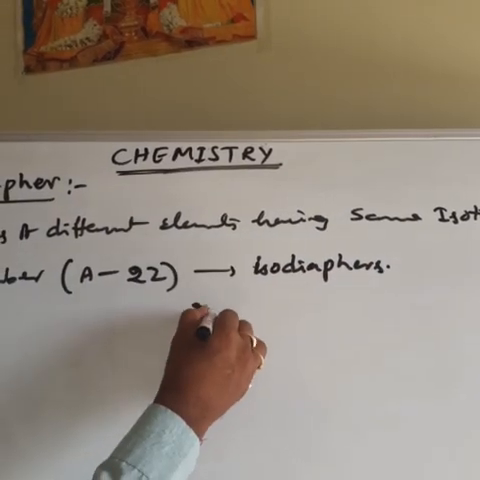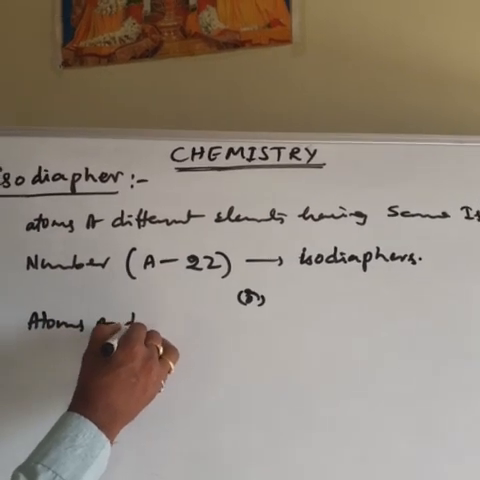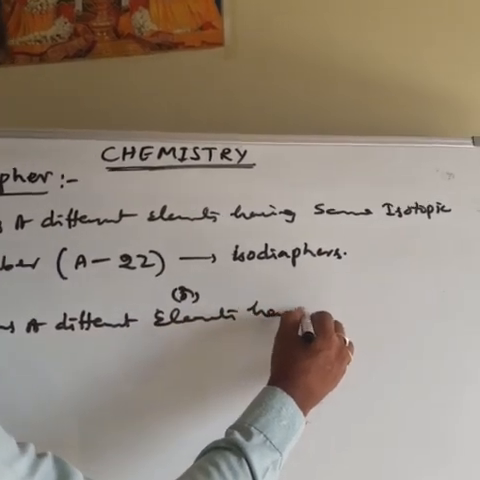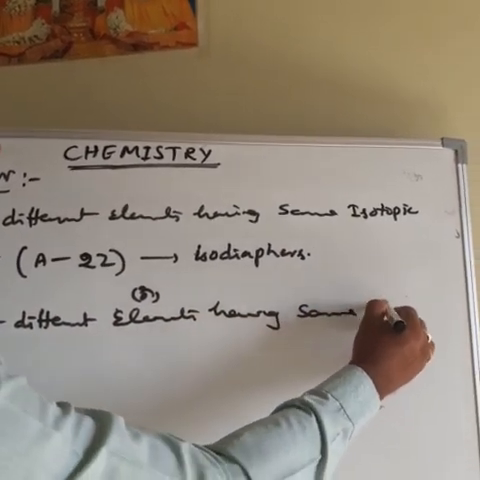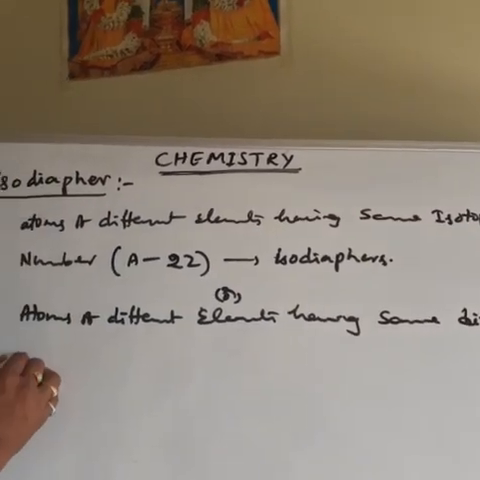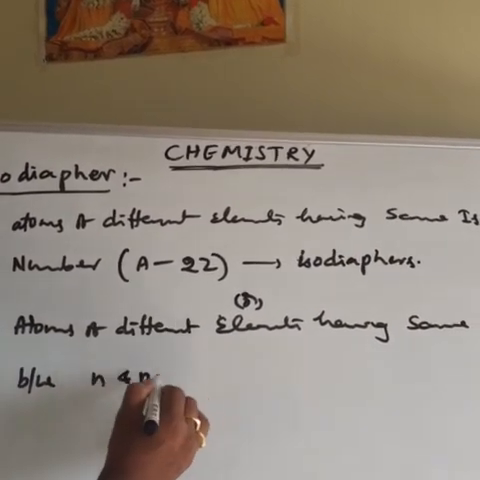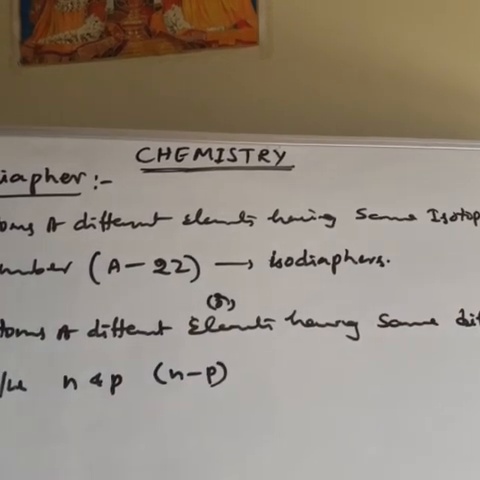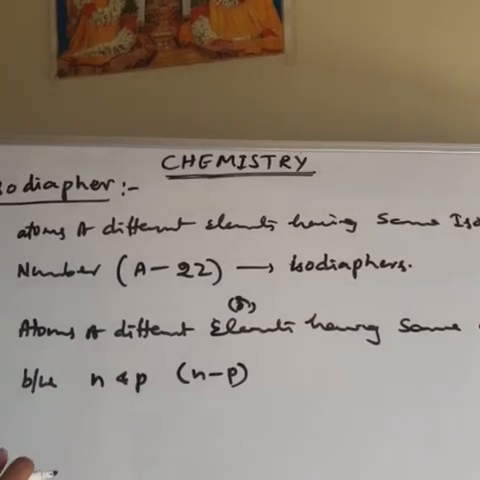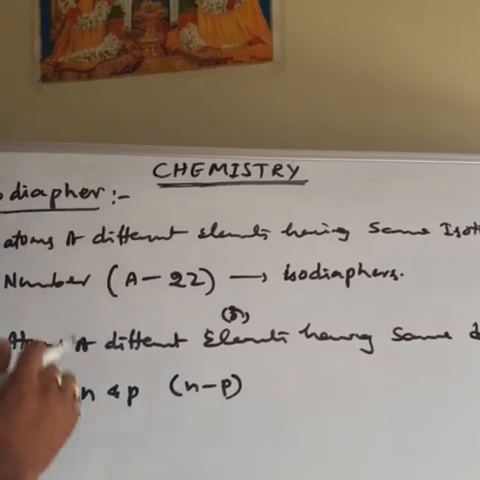Or another definition, one more definition is there. Atoms of different elements having the same difference between neutrons and protons, meaning the n minus p value is the same. Atoms of different elements have the same difference between the neutrons and protons, meaning the neutron-proton difference is the same. Okay, this is also called isodiaphers.